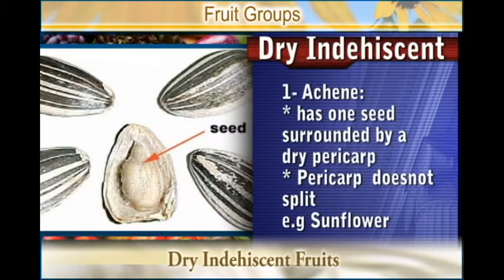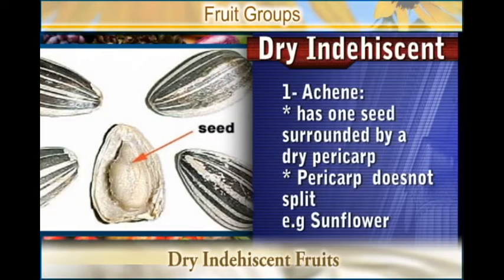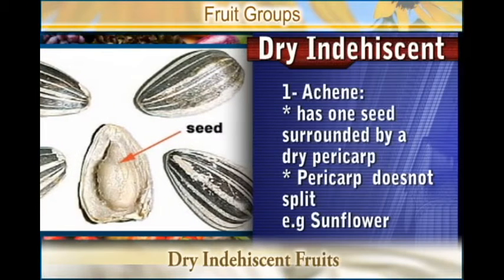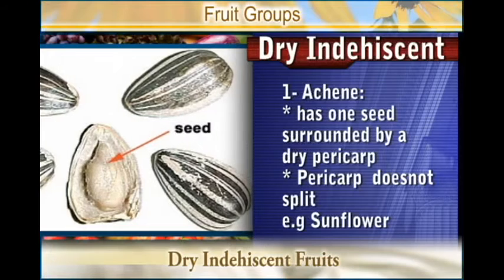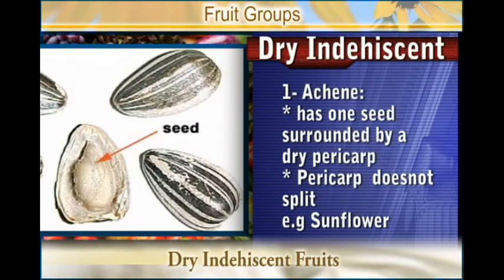And the example that we have there is the sunflower, which has a pericarp which is strong, that does not split, and inside it has seeds.